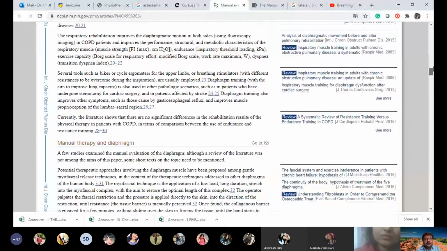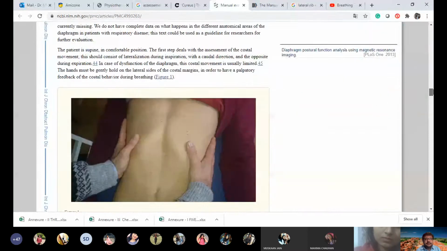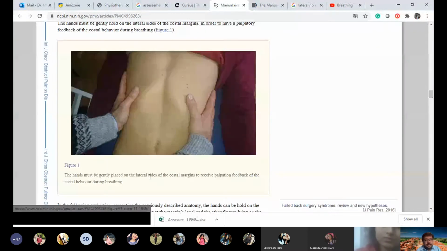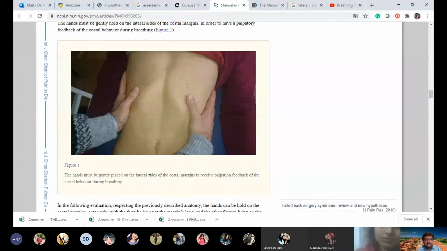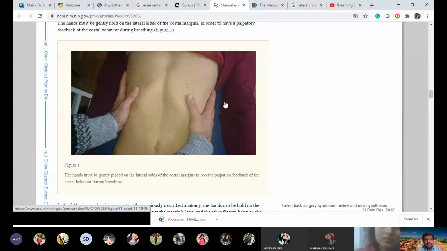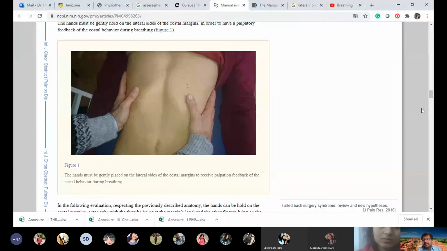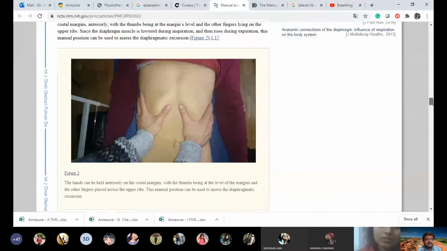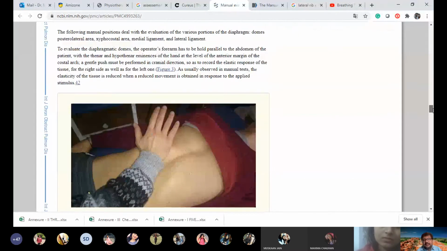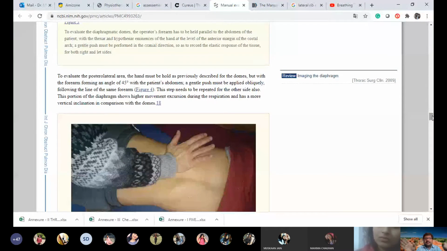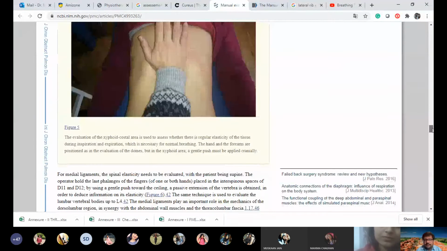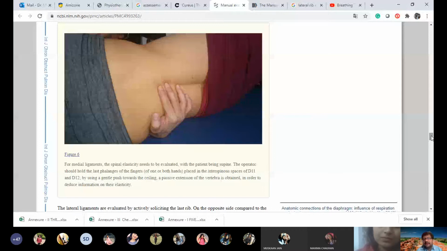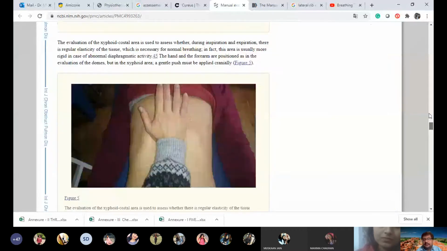Then Mahima was asking about the lateral costal expansion. This can also be checked. Lateral costal expansion, I will show you. This is lateral costal. How the costal margins are going to move is actually the bucket handle movement. The bucket handle movement of the diaphragm can be perceived here in the lateral costal area. And this is the main dome of the diaphragm: the central portion, the sides of the dome, and the back of the dome of the diaphragm can be assessed by doing this. Okay.